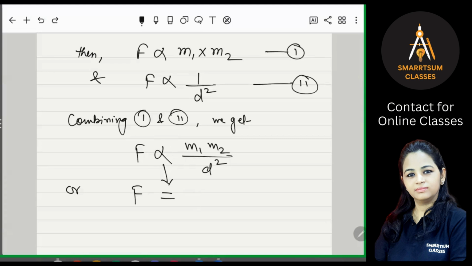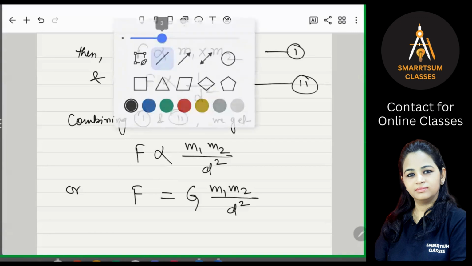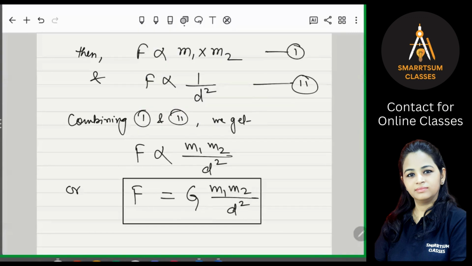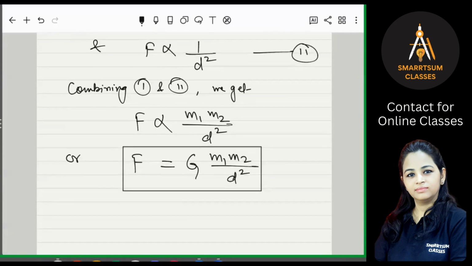What is this constant here? This constant is G. F is equal to G M1 M2 upon D square. Is it clear? So F is G into M1 M2 upon D square. I hope everybody understood how we have got this formula.